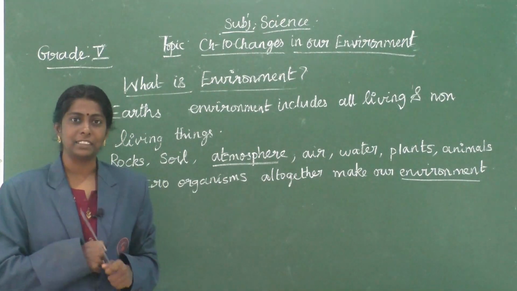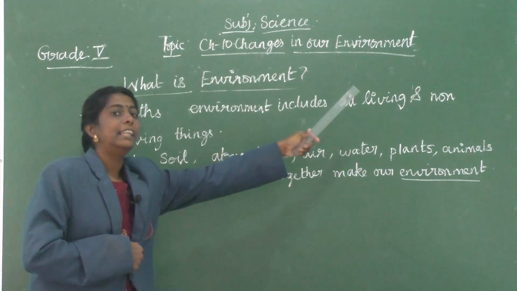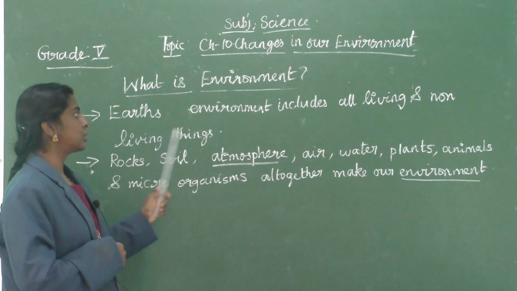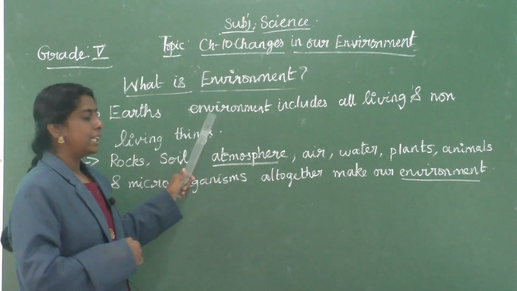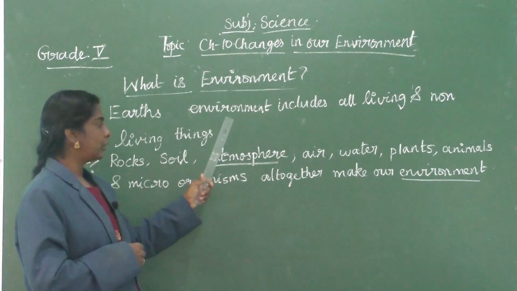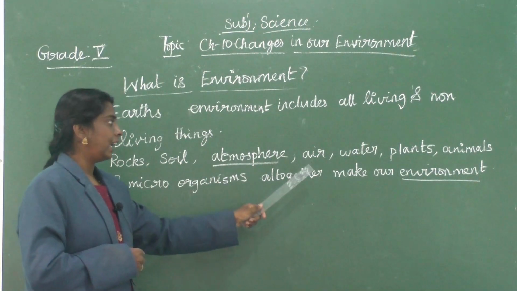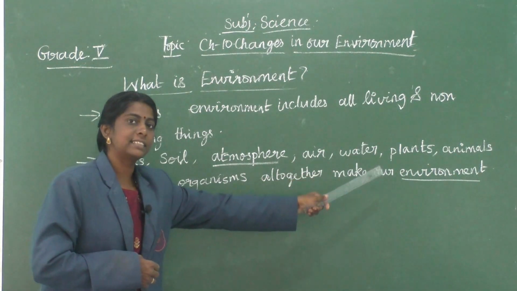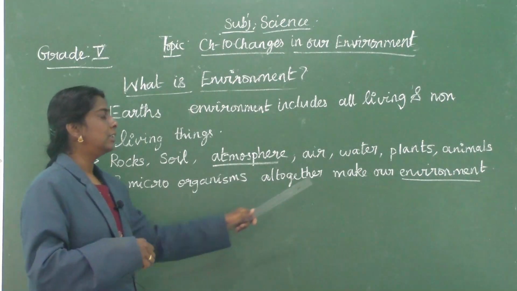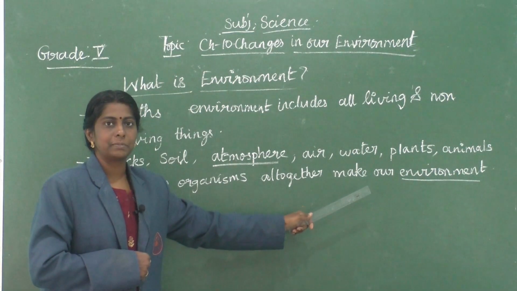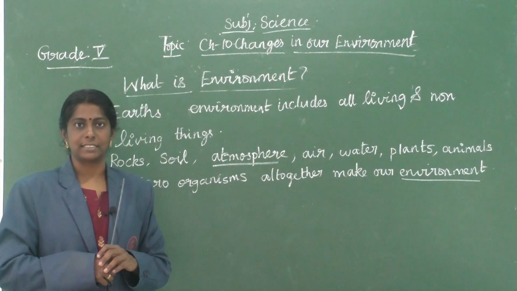What is environment? Earth's environment includes all living and non-living things. So, all living and non-living things are said to be Earth's environment. Rocks, soil, atmosphere, air, water, plants, animals and microorganisms all together make our environment. Clear, children? So let us learn about some important factors.